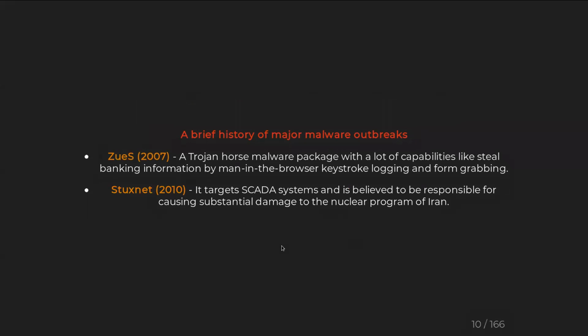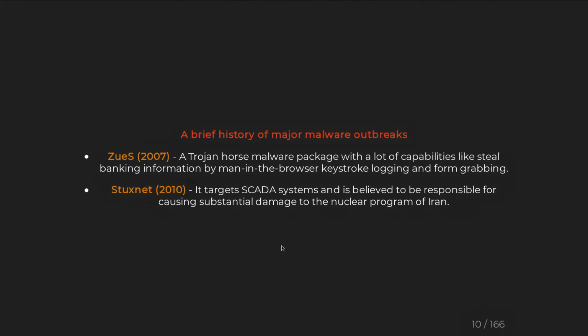So there is Stuxnet. It was released in 2010 and was a very damaging kind of virus or malware, because it affected OT systems, operational technologies, SCADA and all.